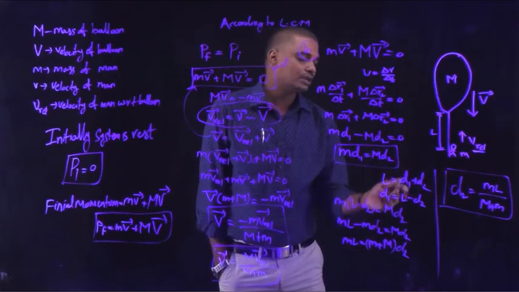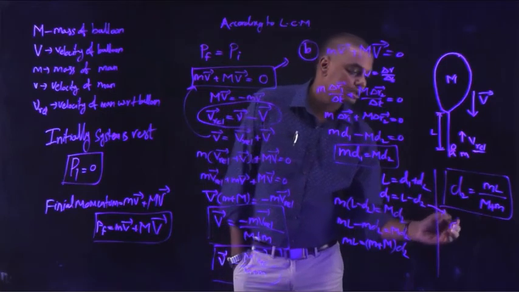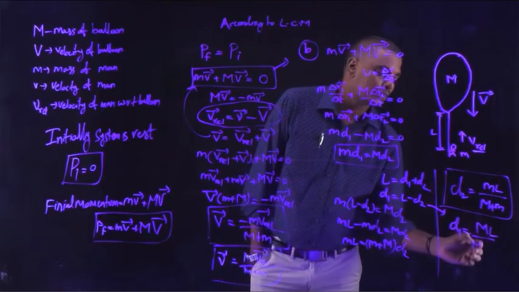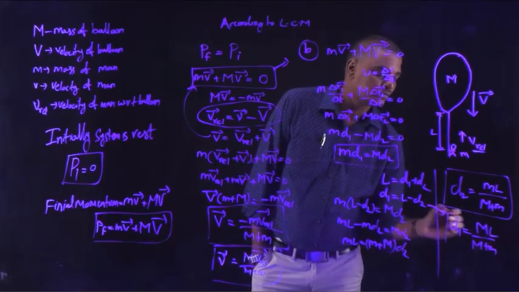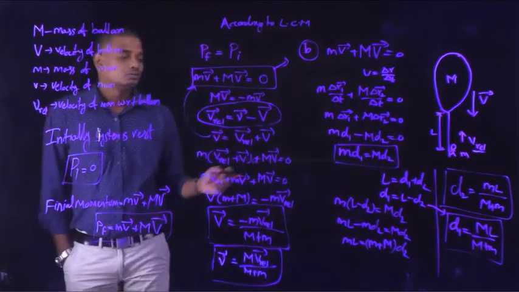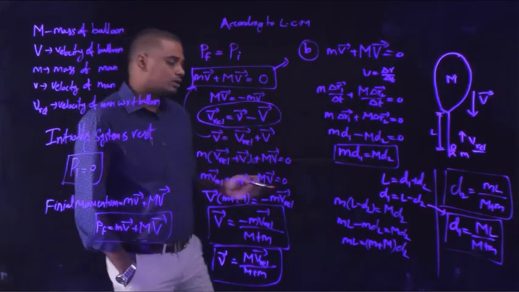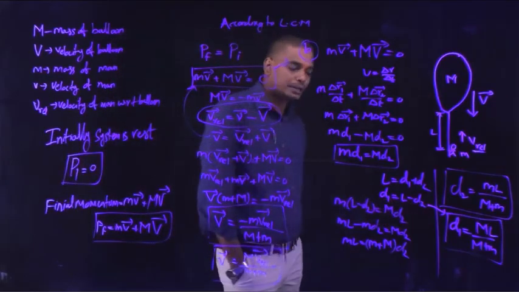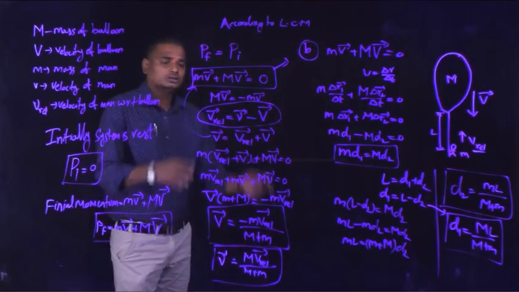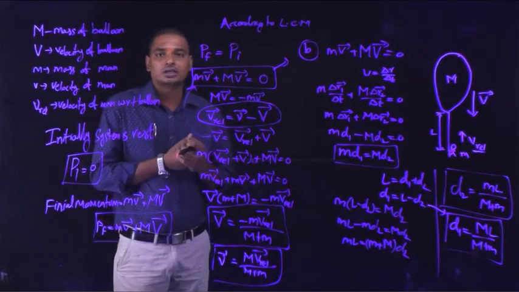Similarly, if we calculate the value of d1 from here, substituting the value here, d1 can be written as capital M into L by capital M plus small m. So d1 is the distance traveled by the person with respect to the ground to the upwards. With respect to the balloon, it is L, but with respect to the ground, d1 is equal to capital M into L by capital M plus small m. So this is one of the very important problems where so many questions can be asked from the objective point of view.